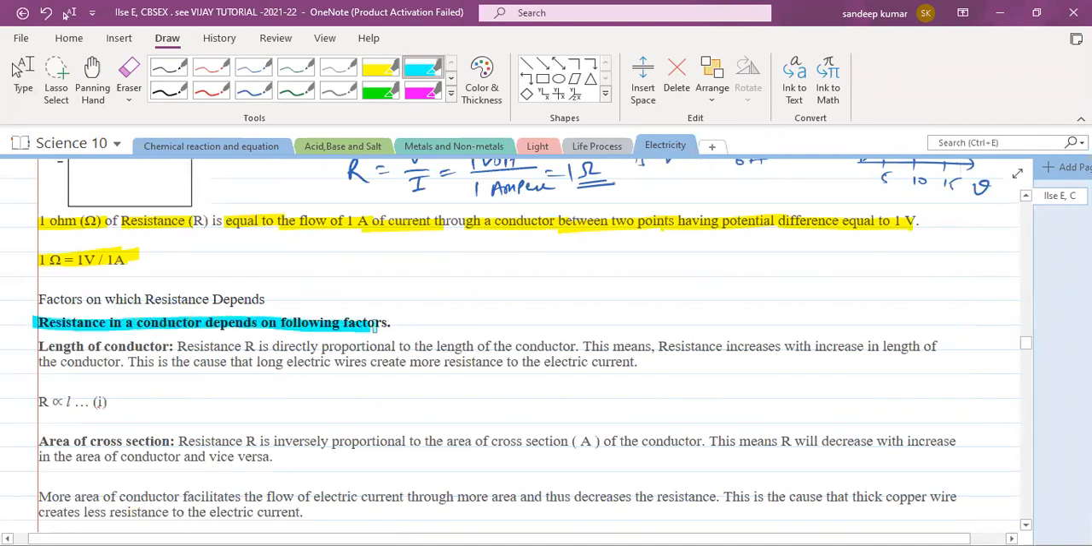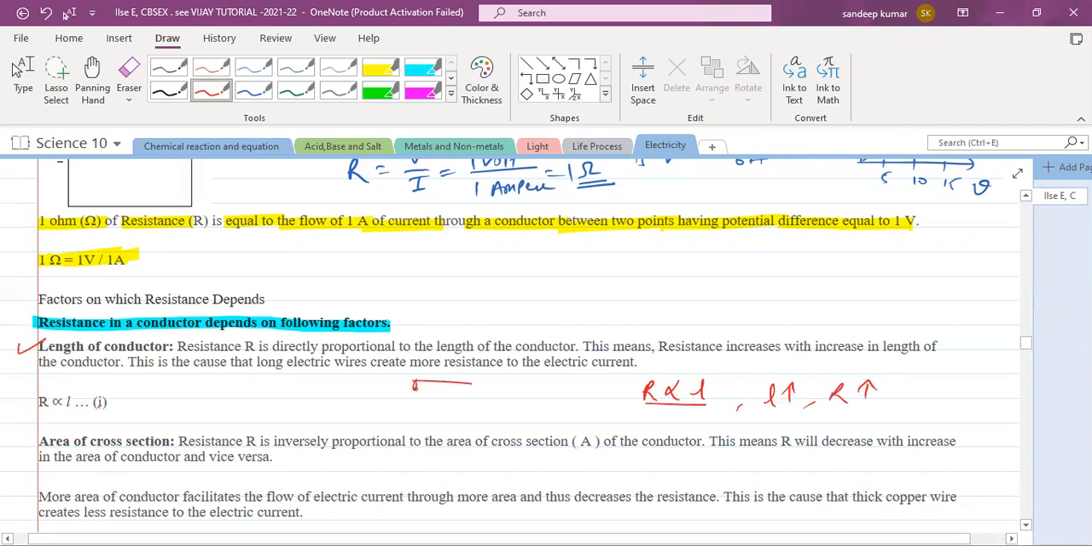Resistance in a conductor depends upon the following factors. What is the first factor? Length of the conductor. Generally, the resistance of a wire is directly proportional to its length. It means when the length of the wire increases, resistance also increases.